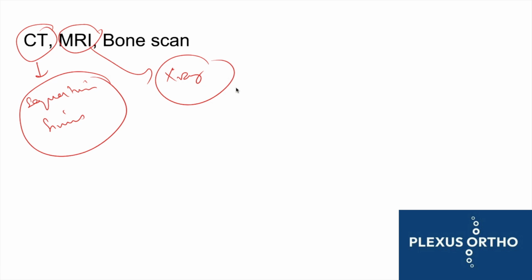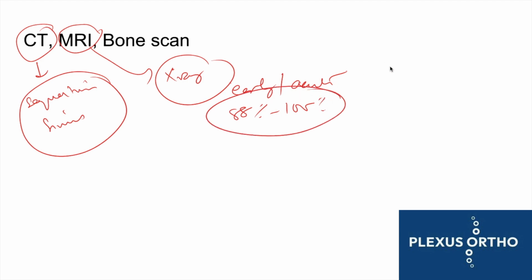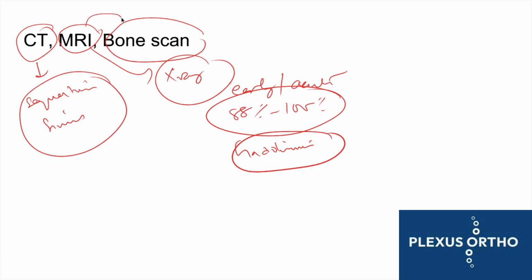So, therefore, MRI is very helpful in the early or acute stages, and it is 88 to 100% sensitive and specific if gadolinium is used. It is highly specific and sensitive if gadolinium contrast is used for the MRI scan. Bone scans can also be used, but MRIs have generally replaced bone scans. A bone scan can also diagnose infection, but it is very rarely used in the current scenario.